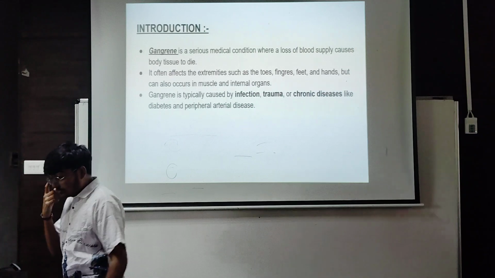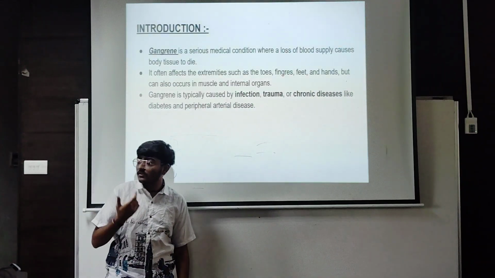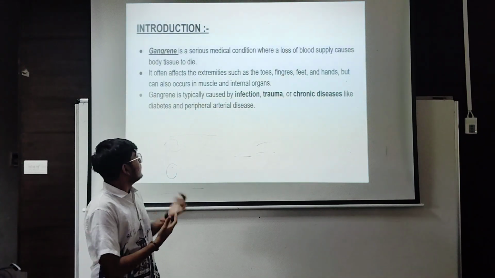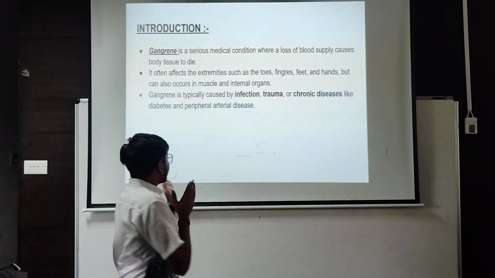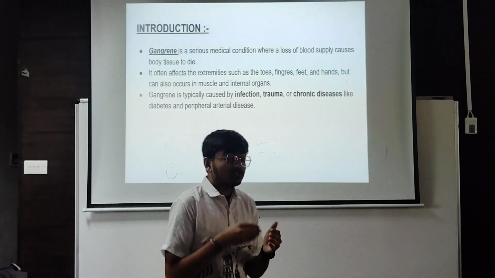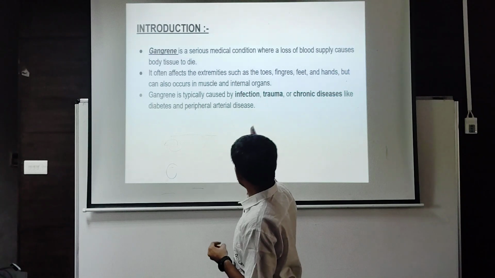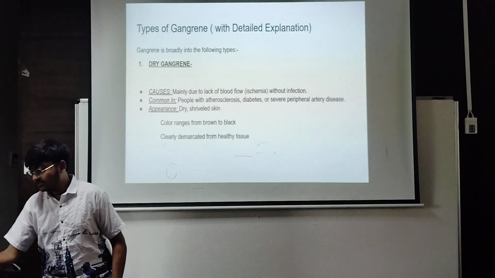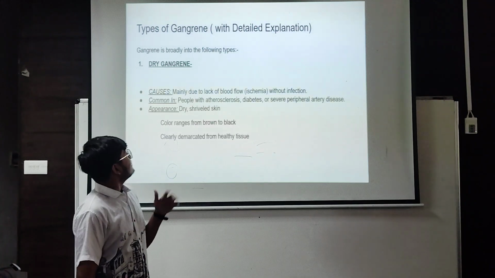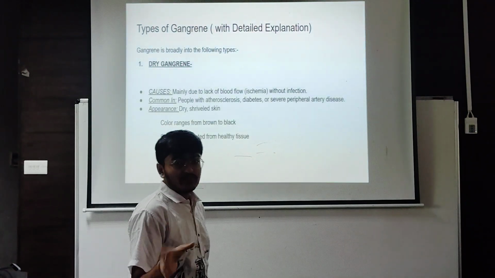Gangrene is typically caused by infection, trauma, or chronic diseases like diabetes or peripheral artery disease. So, a person who has gangrene typically got it from infection, trauma, or chronic diseases like diabetes and peripheral artery disease. Now you can see the types of gangrene. There are basically five types of gangrene.